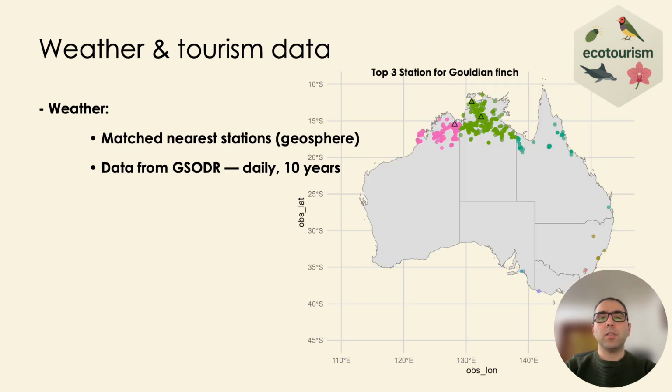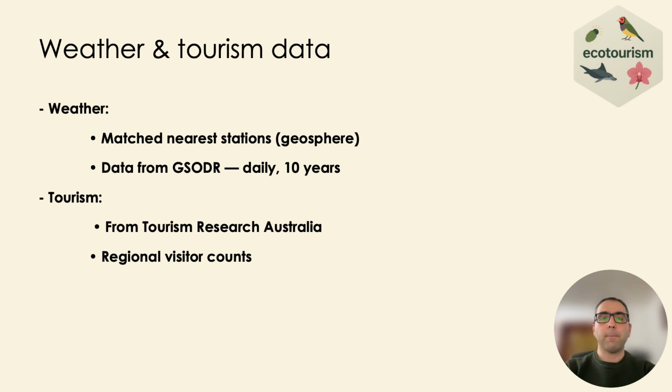Next, we will add weather data to help study how climate patterns might influence both species distributions and tourism. We started by identifying the nearest weather stations to each occurrence record using the geosphere package, which calculates distance based on latitude and longitude. For each organism, we found the top 3 most frequently recorded weather stations and then retrieved 10 years of daily weather data for those stations using the GSODR package, which provides access to the Global Surface Summary of the Day database.